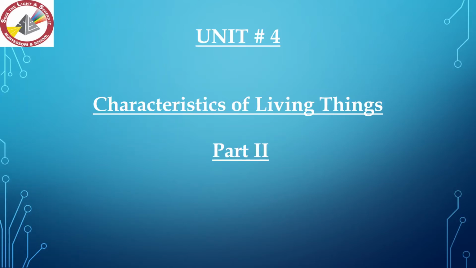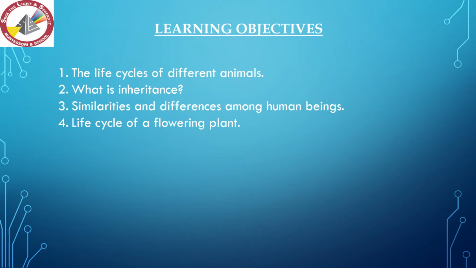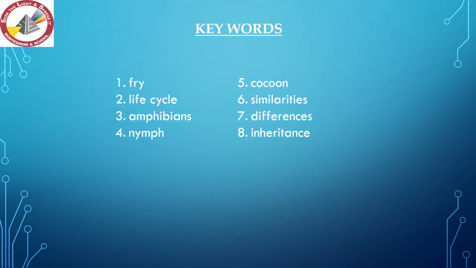In this video, we will learn more about unit number 4, characteristics of all living things. Learning objectives of this unit are: number 1, the life cycles of different animals, what is inheritance, similarities and differences among human beings, life cycle of a flowering plant. Keywords are fry, life cycle, amphibians, nymph, cocoon, similarities, differences and inheritance.